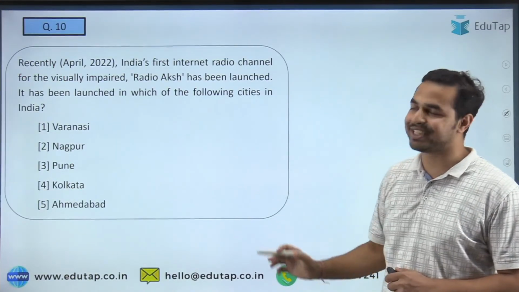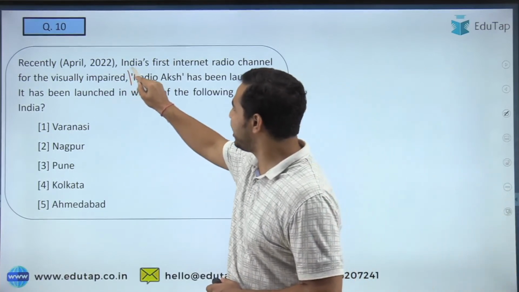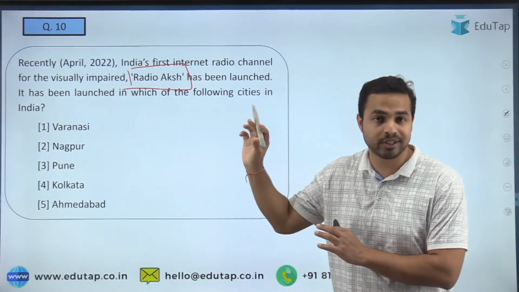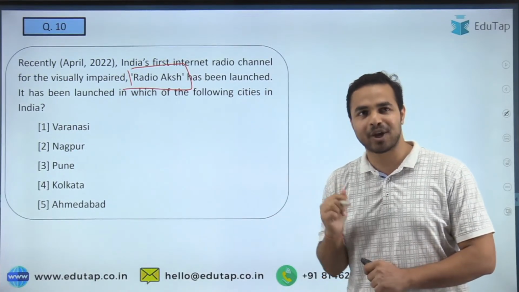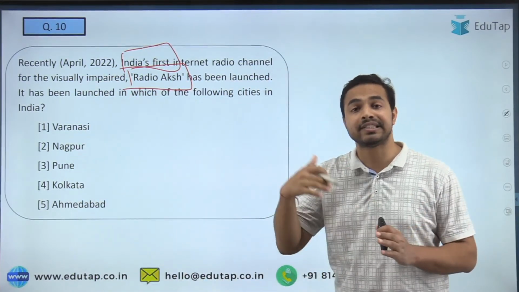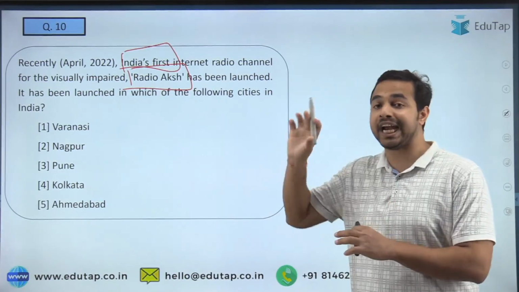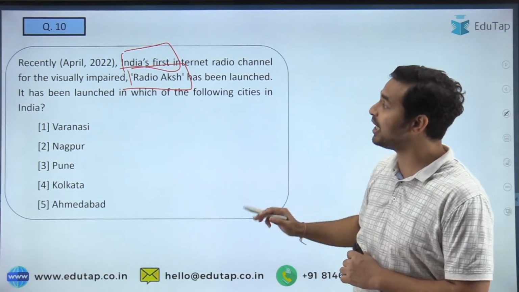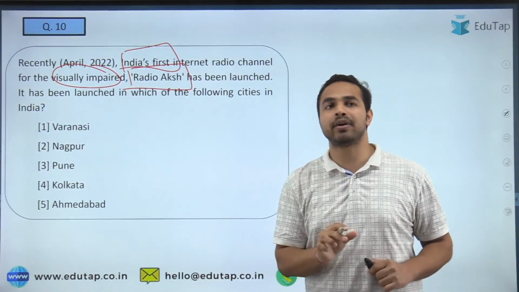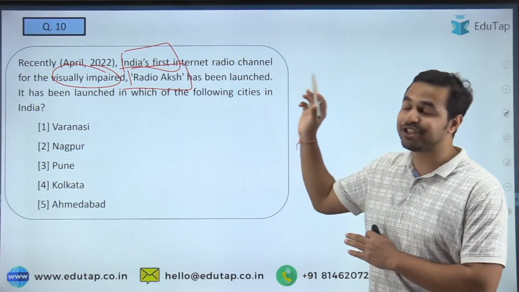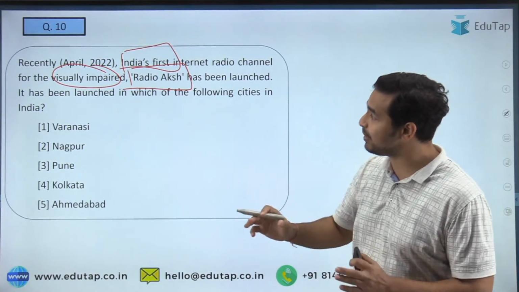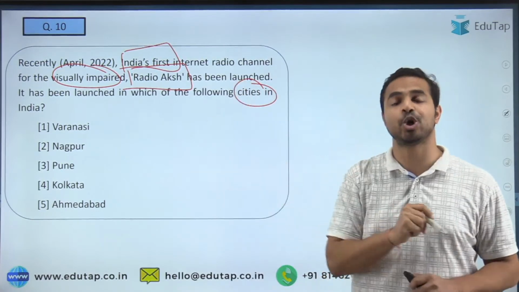Let's move on to the next question, and the next question is on Radio Aksh. See, this is what makes this particular Radio Aksh more important from the exam point of view, because it is India's first internet radio channel. And for whom is this channel? See, it is not important just because it is India's first. It is basically launched for visually impaired people, and that is why it is important. And the name of this particular channel is also very important, that is Radio Aksh. And you are required to tell me in which of these cities it has been launched.